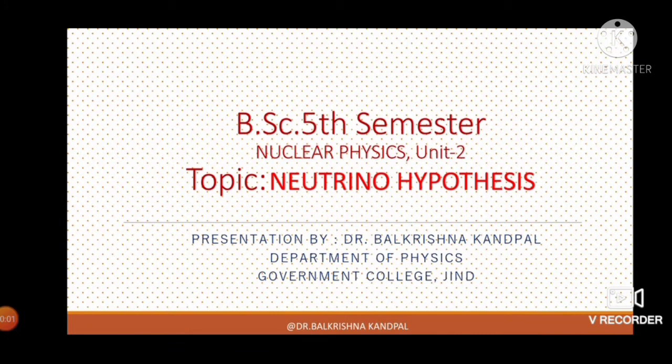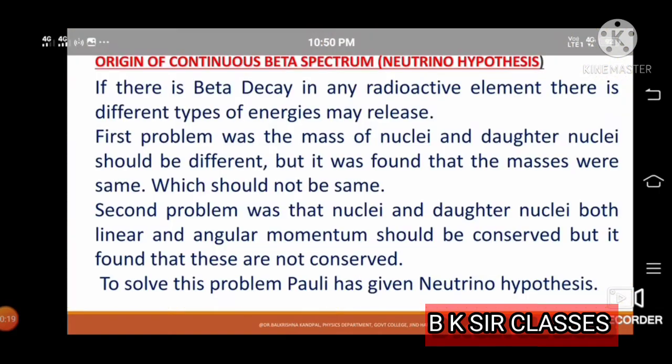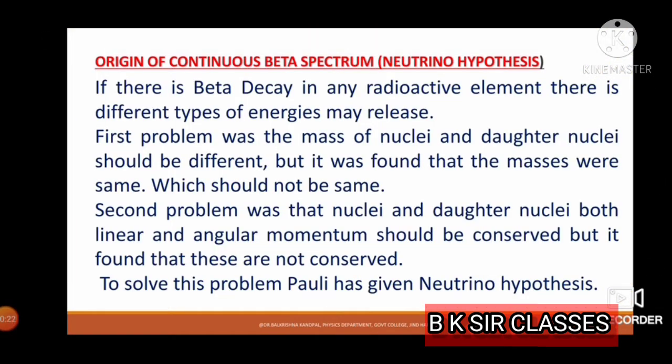In BSc 5th semester nuclear physics, in unit 2, today we are going to discuss the neutrino hypothesis. The neutrino hypothesis was given by Pauli, and it was required after the beta decay. Something was noticed in beta decay, and due to that the neutrino hypothesis was proposed. In this way we can say this is basically the origin of the continuous beta spectrum, and that is also called the neutrino hypothesis.